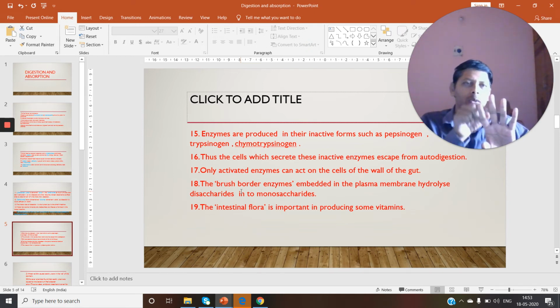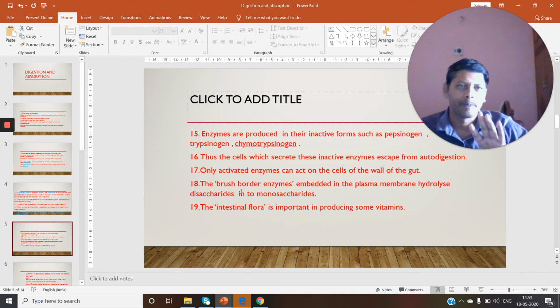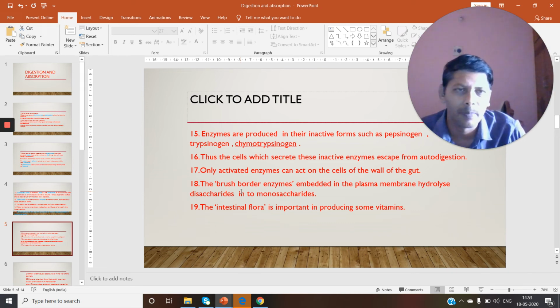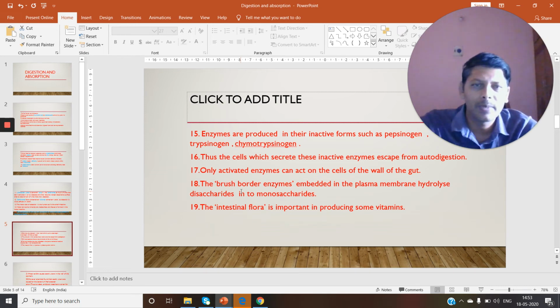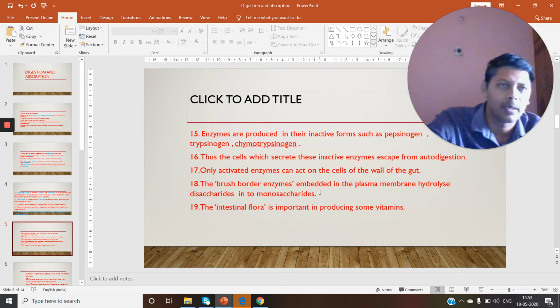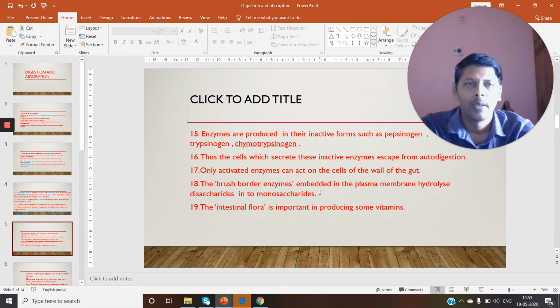Between these microvilli, some enzymes are present. As they are present in the brush border, they are called brush border enzymes. They are embedded in the plasma membrane and hydrolyze disaccharides into monosaccharides. What are disaccharides? Carbohydrates made up of two monomers.